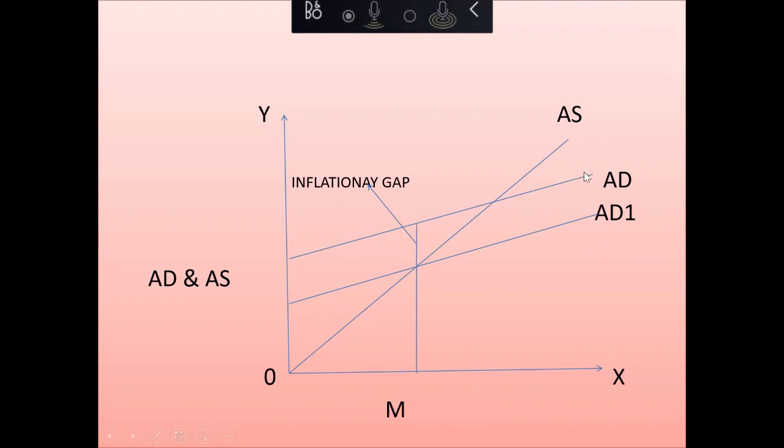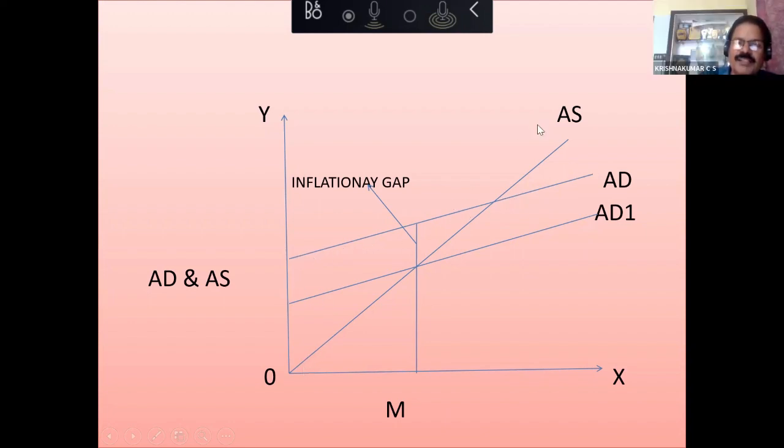Yes, sir. So this is actually AD curve. This is actually our AS curve, 45-degree line. See, this is OM, I mean full employment level. Beyond this, the economy cannot go because economy is at full employment level. Here we find this difference. AD is here, AS is here. This gap is what we call inflationary gap.